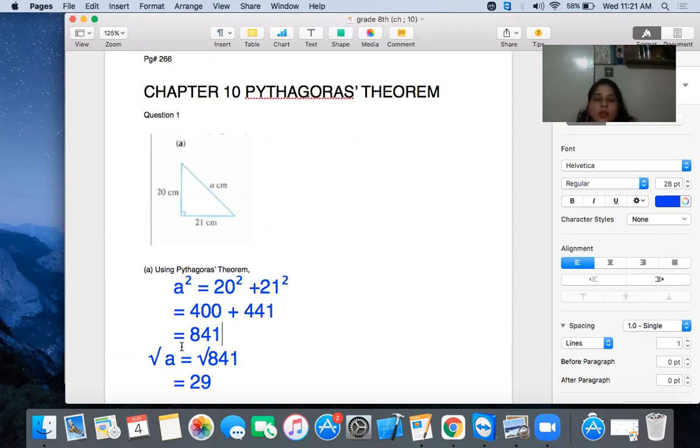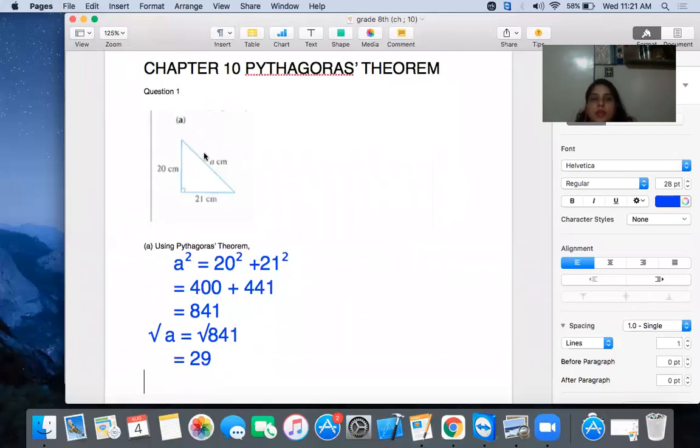Now find the root. Take a root on both sides. We will take the root on a square and also on 841. When you press the root sign on the calculator, write 841 and press equal to, you get 29. It means 29 multiplied by 29 gives 841. Okay, so 29 is your answer and it is the value of the hypotenuse.